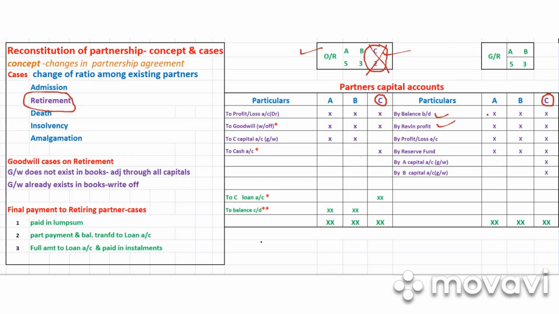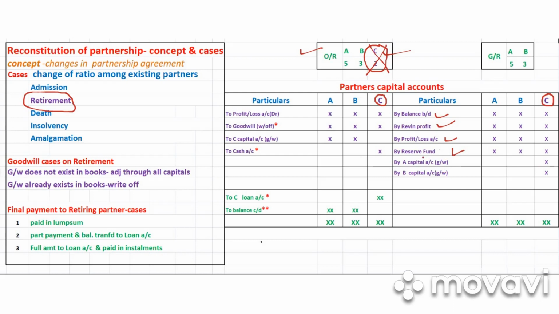In retirement you can see all the partners will be getting all these balances, right? So opening balance is gone, revaluation profit is gone. Now if there is any profit and loss credit balance given, it will go on the credit side. Then if a reserve fund is given in the balance sheet in the question, it will go too. All this will go in the old ratio, right? The figures will be divided based on the old ratio, right?